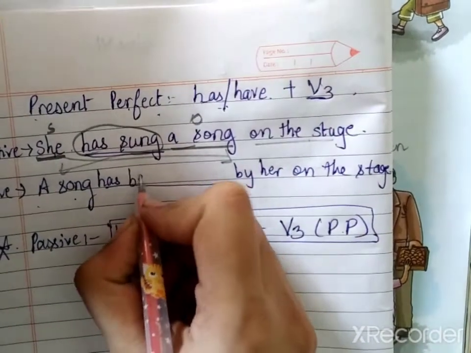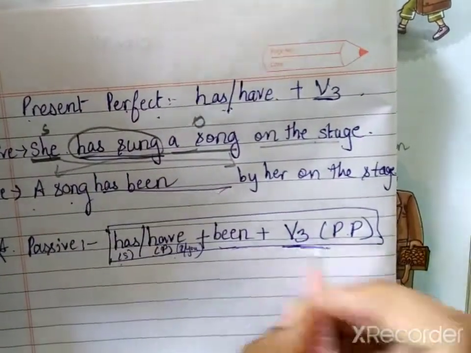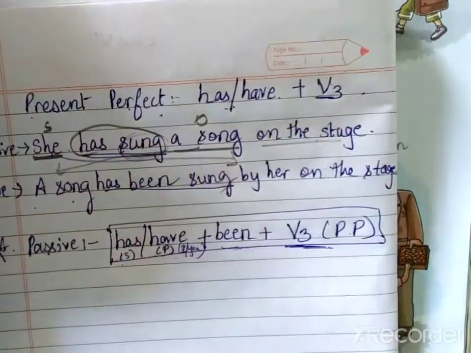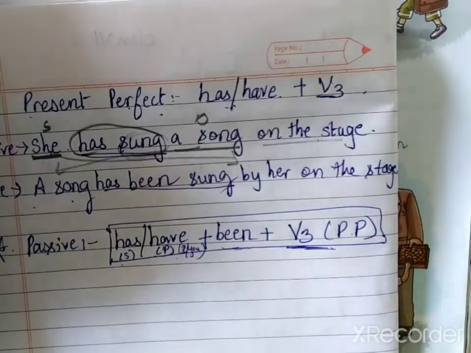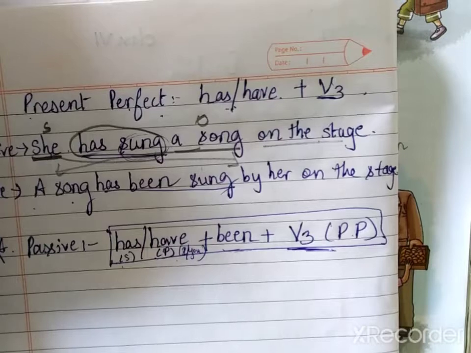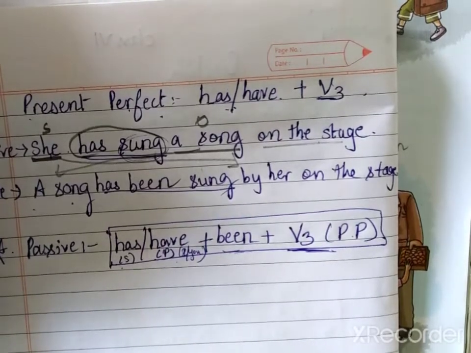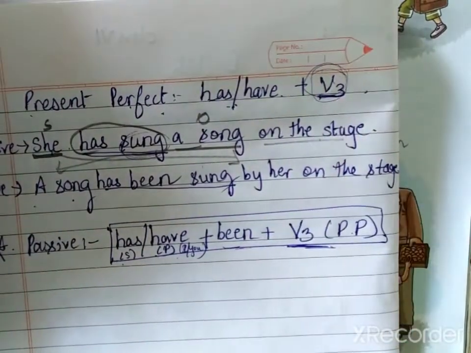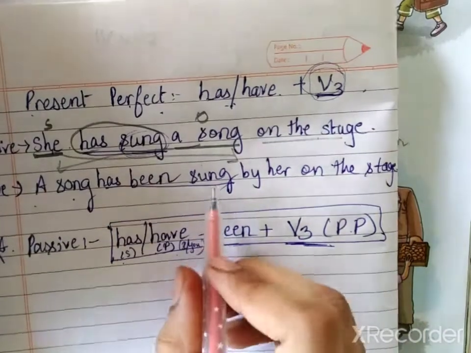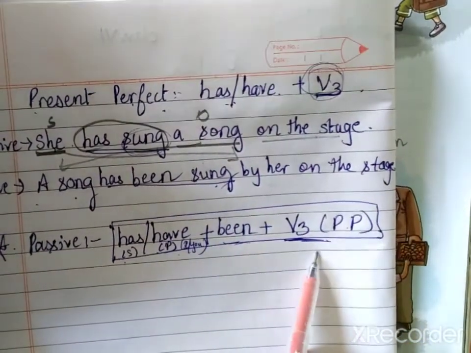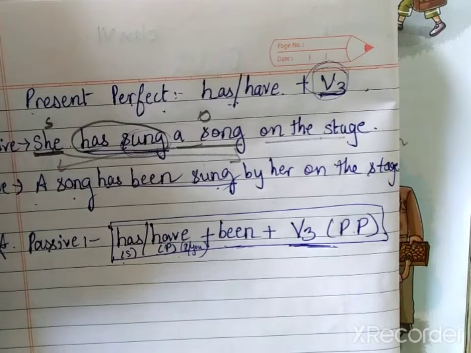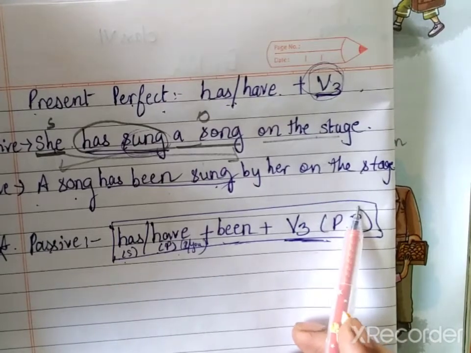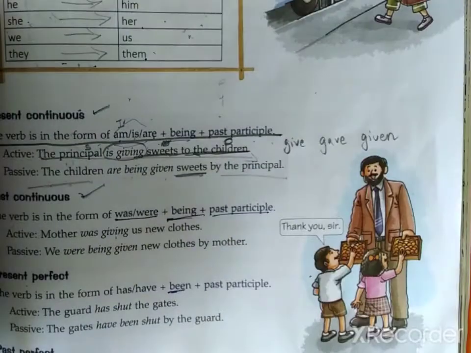been plus V3. What is the third form? It is already in third form. So, now it will become very easy for you when you are doing present perfect and past perfect. Why? Because your main verb is going to be the same. Just because in the question itself, in active voice itself, we use the V3 form. So, sung will remain sung, because here also it is V3 and in our passive formula also it is V3. Clear? So, a song has been sung by her on the stage. Clear? Let us see what is there in your textbook.